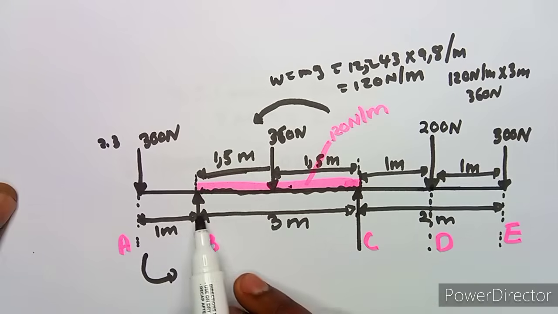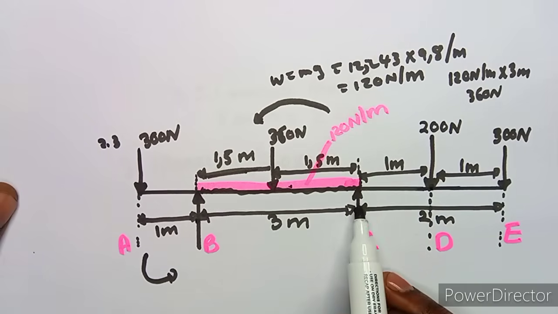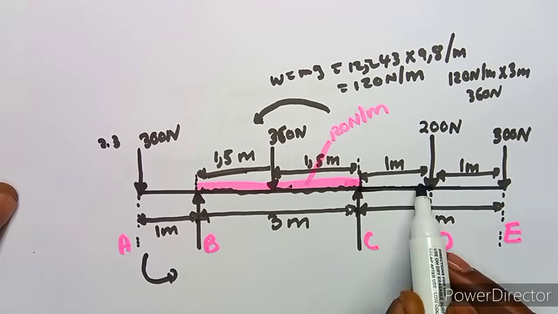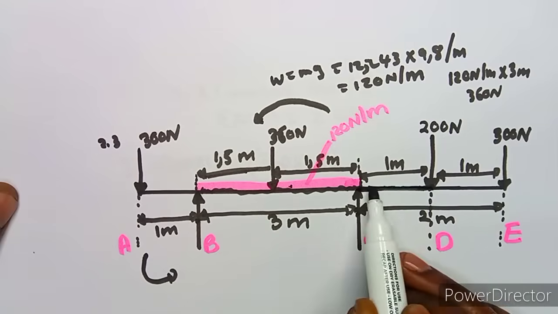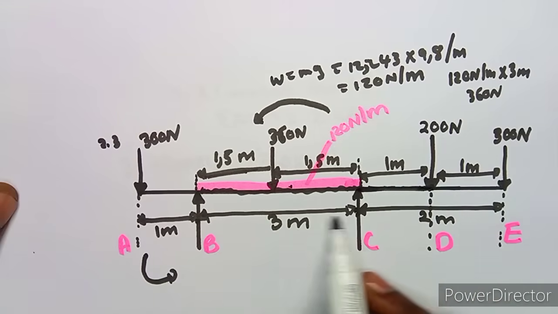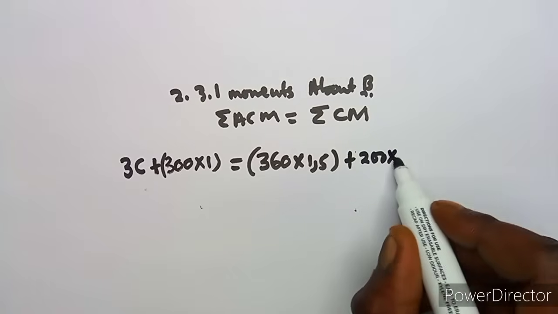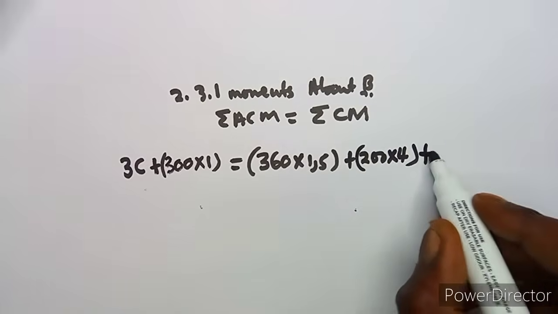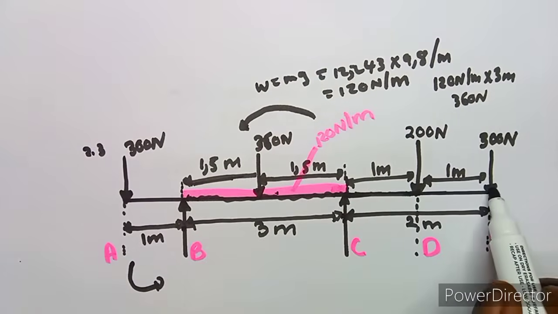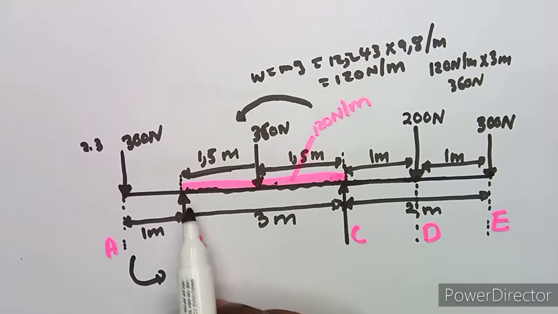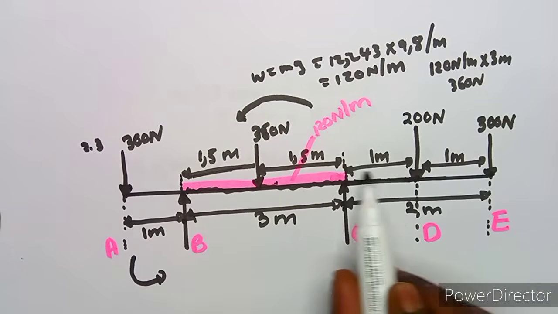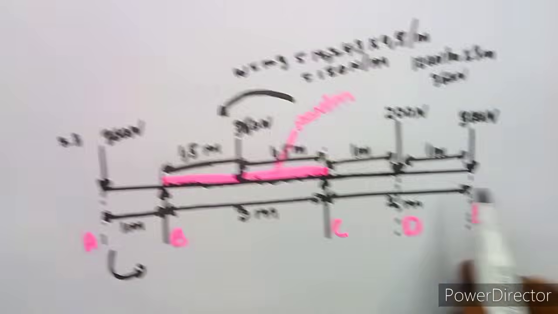So for this 200, remember, we've got 3 meters here plus 1 meter here. So it's 3 plus this 1 meter, which is 4 meters. So it's 200 times 4 meters. So that's 200 times 4. Plus we move on to the last one, 300 there at the end, which is 3 plus 1, which is 4, plus 1, which is 5. So it's 300 times 5.